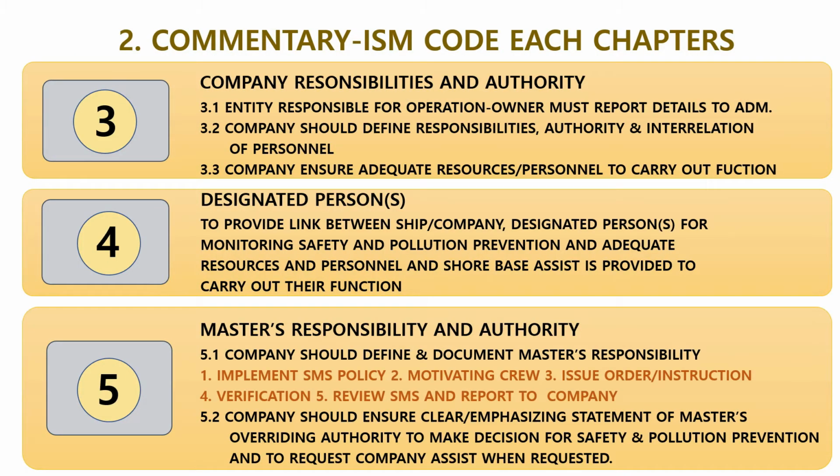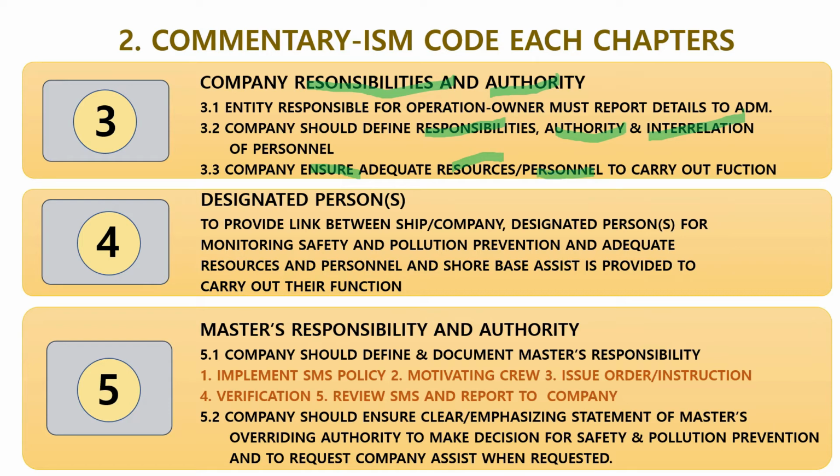2. Commentary ISM code each chapters. Chapter 3. Company responsibility and authority. 3.1 Entity responsible for operation. Owner must report details to administration. 3.2 Company should define responsibilities, authority, and interrelation of the personnel. 3.3 Company ensure adequate resources and personnel to carry out function.